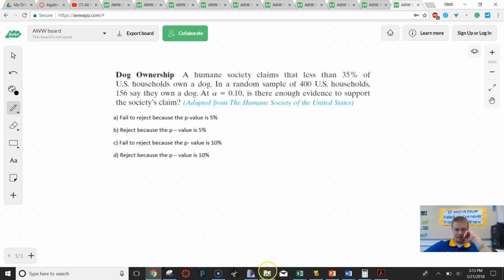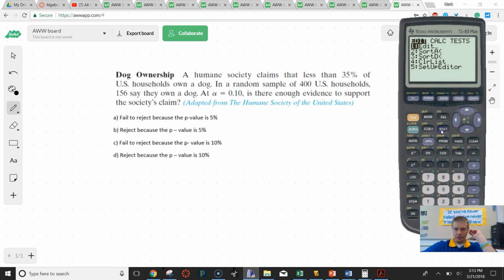Same thing here. We got to figure out what test we're going to run. So we're going to go stats, and we're going to go to 1 proportion because it's got a percentage. And it's less than 35% of the time. It's got 156 people. Our sample size is 400. And their claim says less.